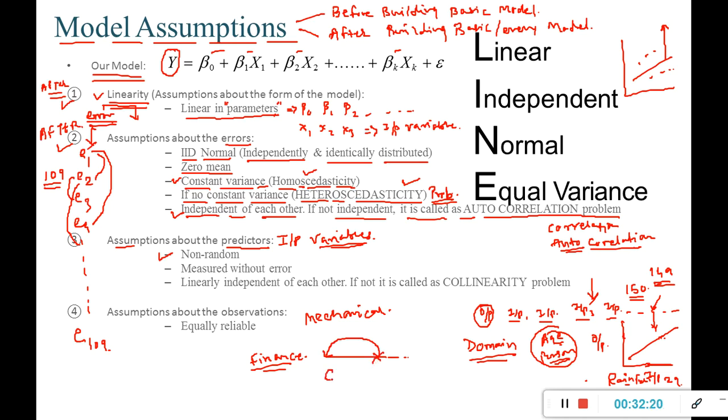Actually there is no cause and effect relationship. So a cause and effect relationship also has to be there, and this we can get only from domain knowledge.